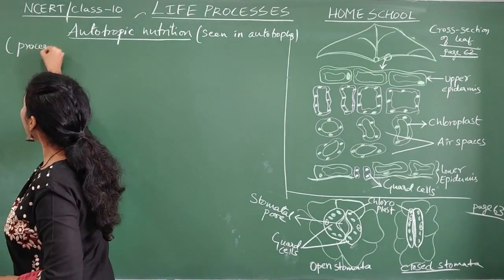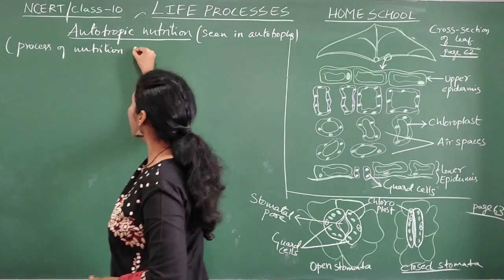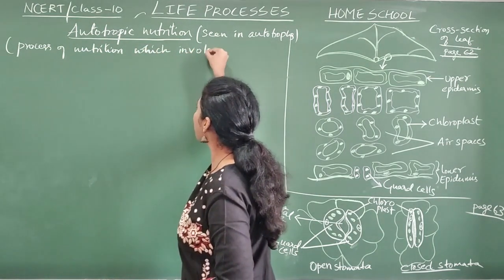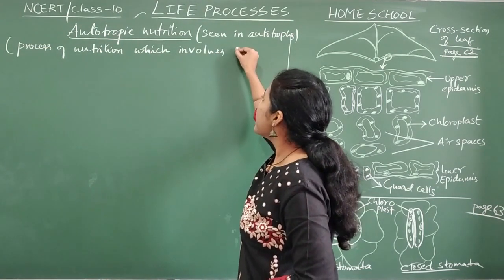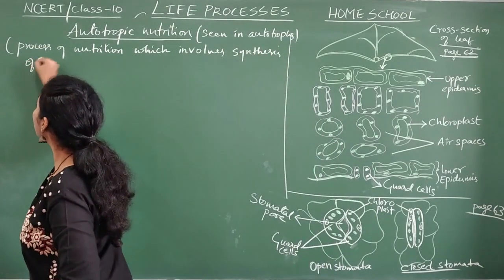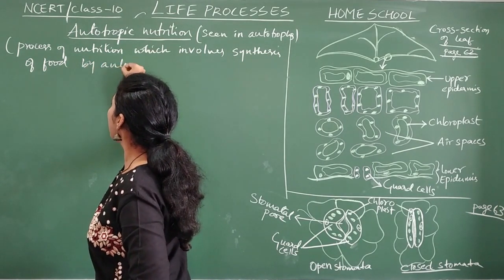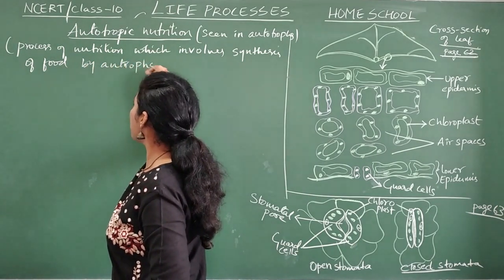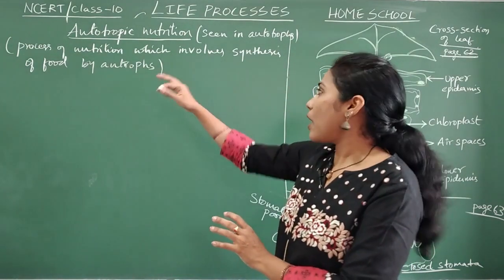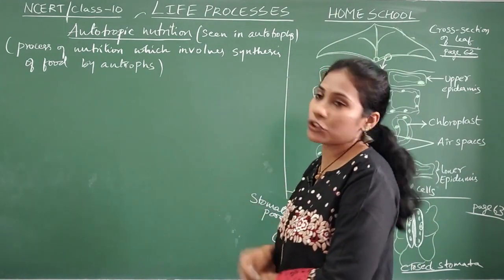It is the process of nutrition which involves synthesis of food by autotrophs. Okay, so this is actually the main definition of autotrophic nutrition. Process of nutrition which involves synthesis of food by autotrophs.